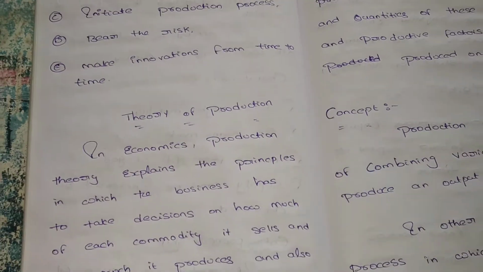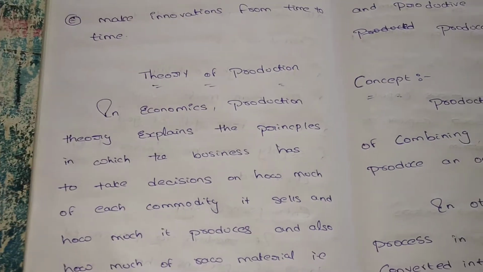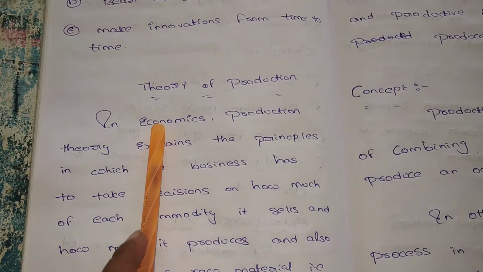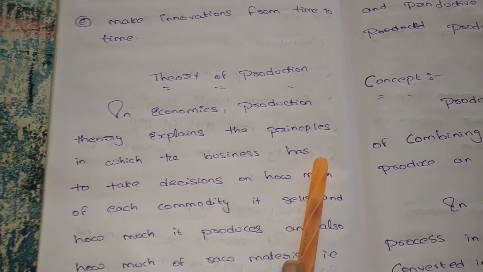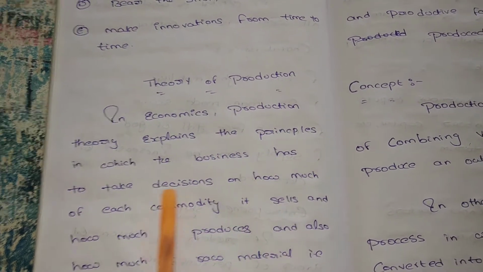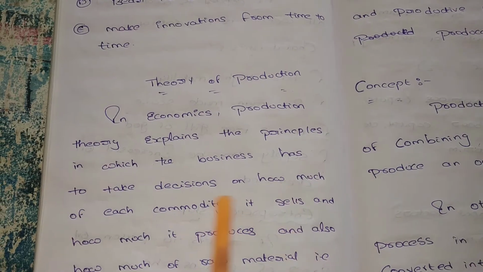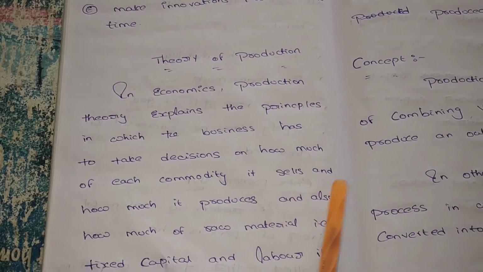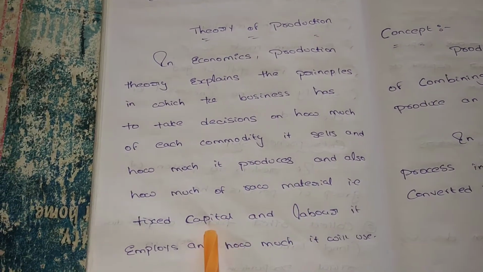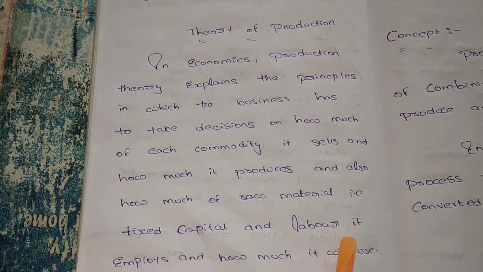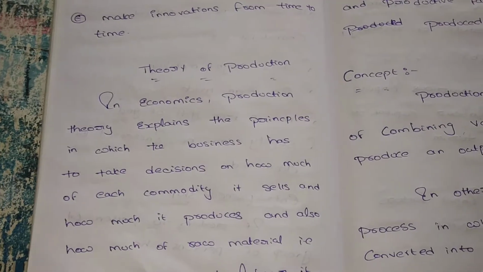The next concept is the theory of production. What is the theory of production? In economics, production theory explains the principles by which a business takes decisions on how much of each commodity it sells and how much it produces, and also how much of the raw materials, fixed capital and labor it employs and how much it will use.